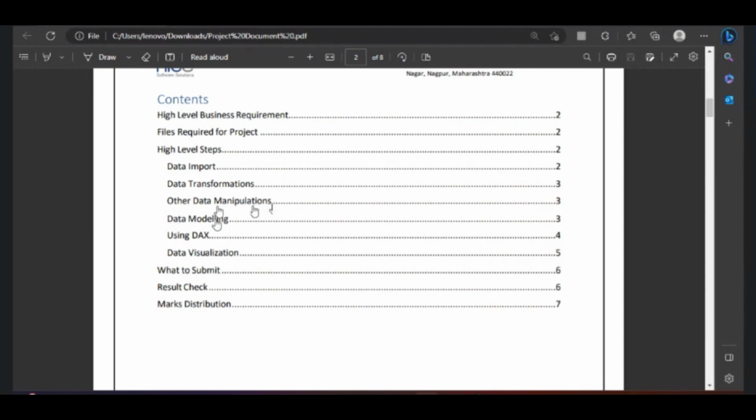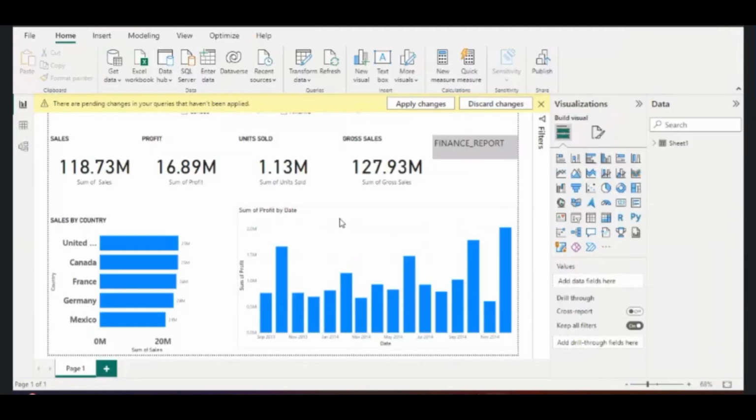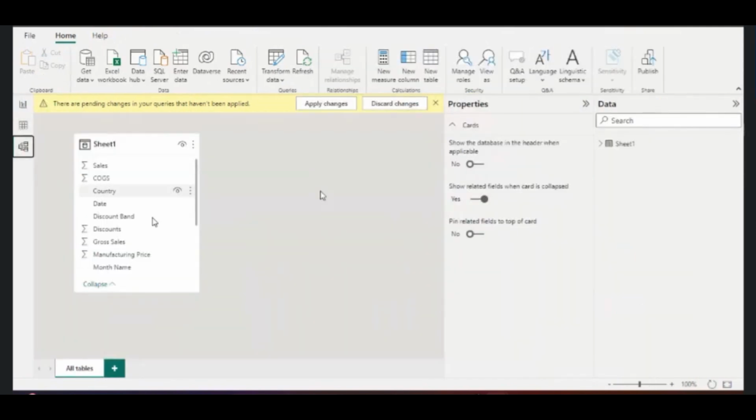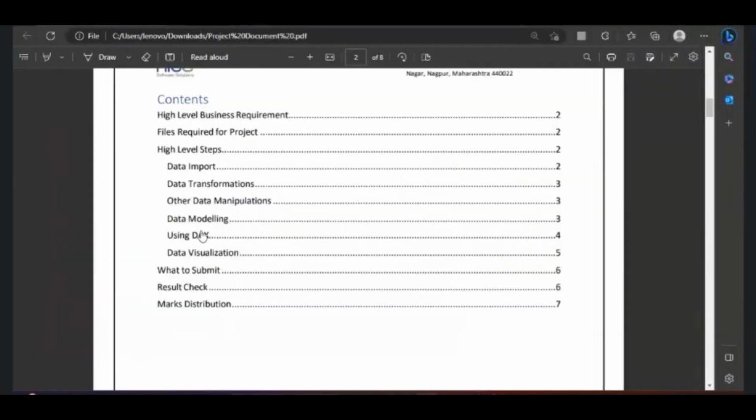Once it is done, then data modeling. Where is data modeling done? Here. In these 3 views, one is called report view, one is called data view, one is called model view. In the model view, you will do data modeling. Once the data modeling is done, then you can use DAX functions. Once it is done, finally data visualization.